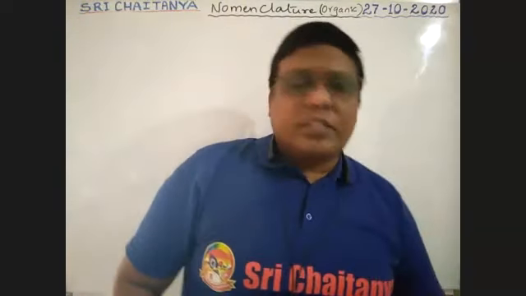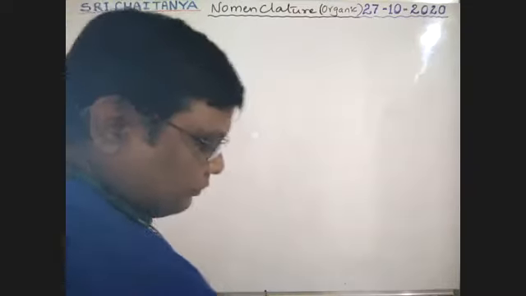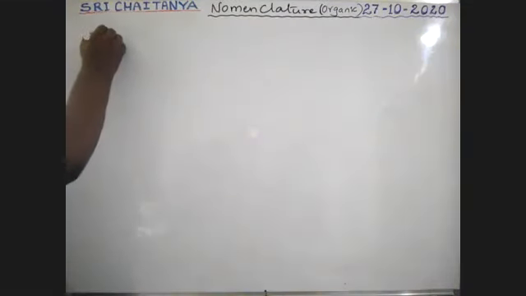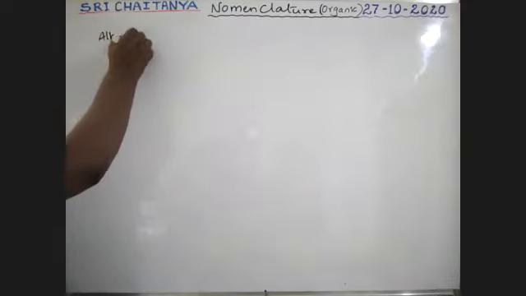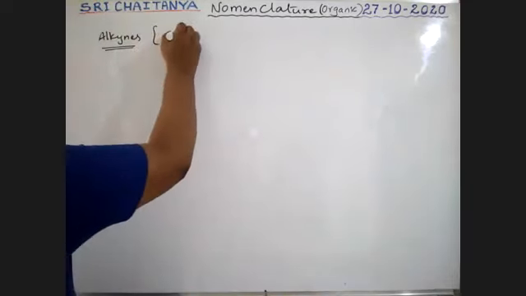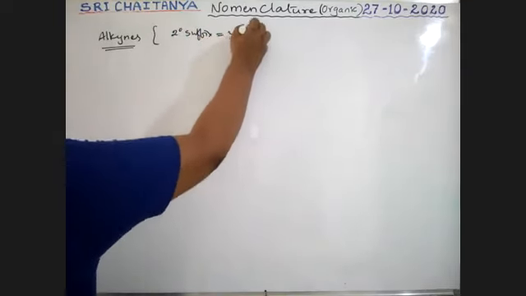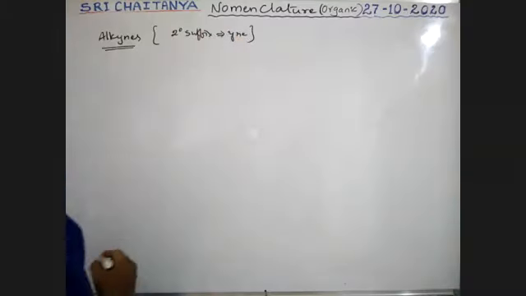That is alkynes, boys. How to find out? See here. So that is alkynes. The secondary suffix YNE is used.